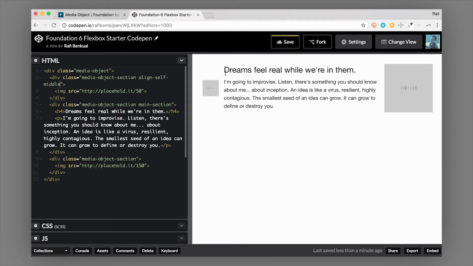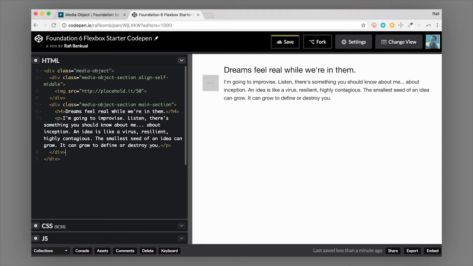The height of this container is determined by the tallest piece in it. So it's actually this image over here on the right is a little bit taller than the text, and so that's what it's aligning itself in the middle of. Now, just to demonstrate that better, let's get rid of that image, and now you can see that it's aligned to the tallest thing in the container, which is the text.